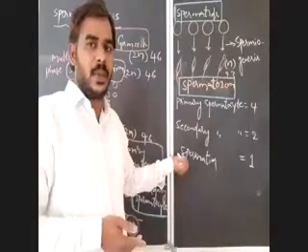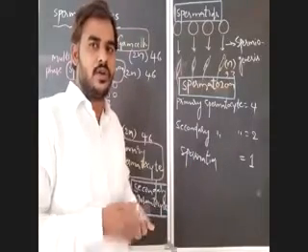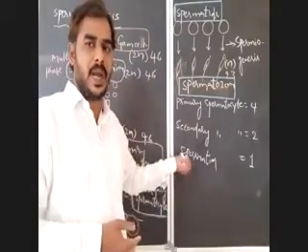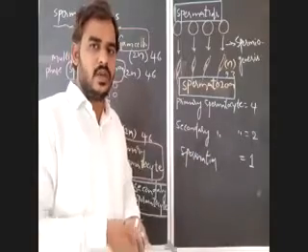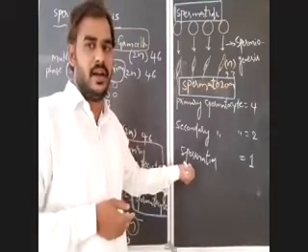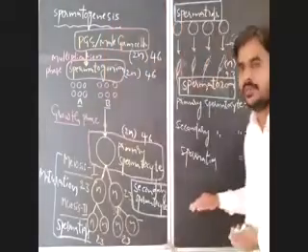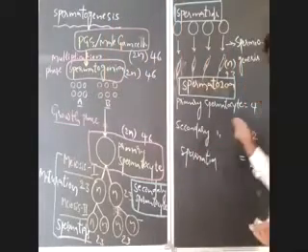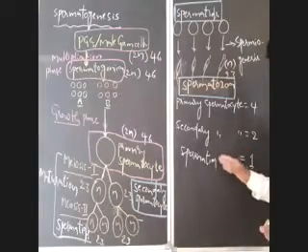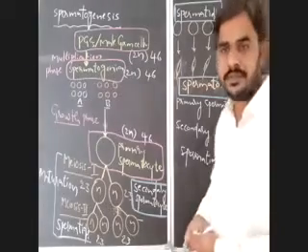What is the number of spermatids required to produce 2 lakh spermatozoa? 1 spermatid equals 1 sperm. So 2 lakh spermatids are required to produce 2 lakh spermatozoa. So those are the numerical concepts you have to remember here in spermatogenesis, right?